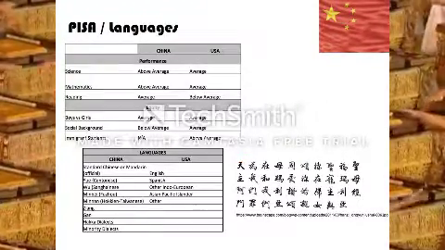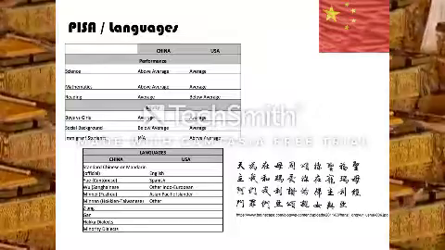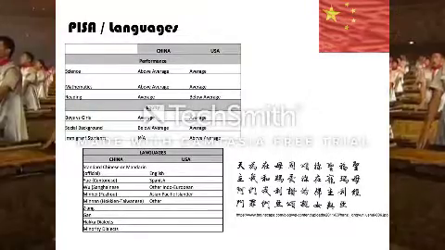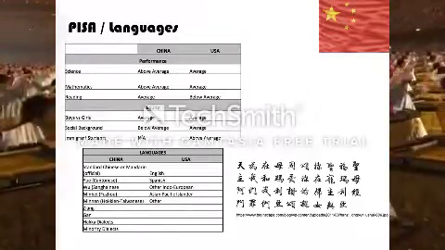In the PISA studies, China scored above average in science and math. China falls below average for social background. While the majority of Chinese speak Mandarin, many other languages are spoken in China.